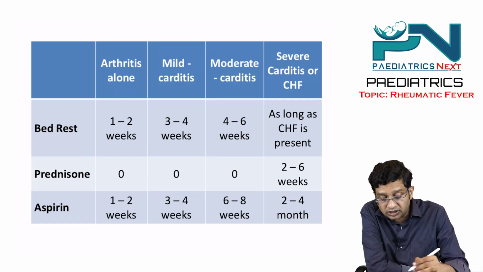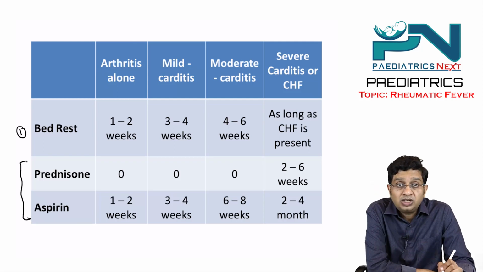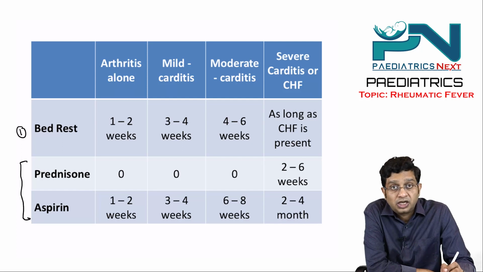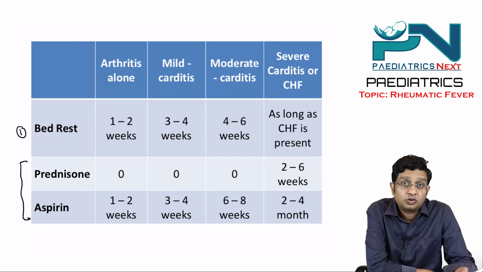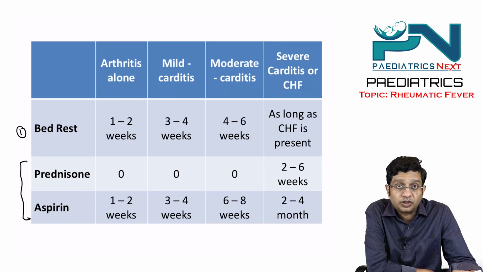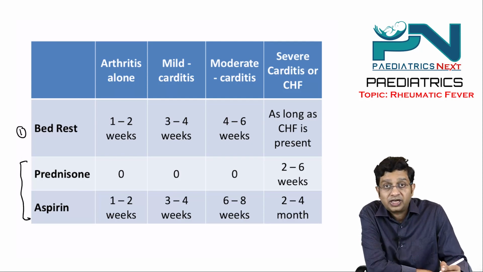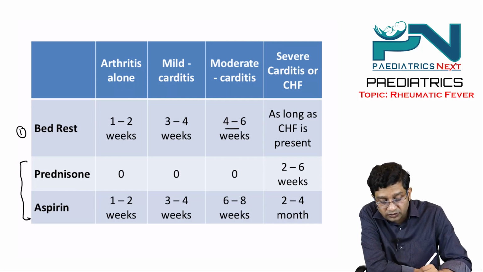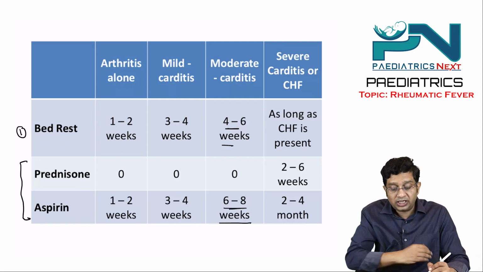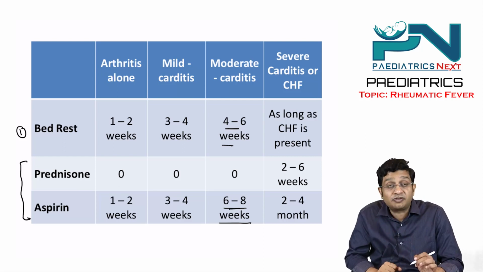Three things, first important is the bed rest and second is the anti-inflammation. So anti-inflammation is by prednisone and aspirin, and according to the literature, if there is arthritis alone, bed rest is also for 1 to 2 weeks and aspirin is also for 1 to 2 weeks. But if it is mild carditis, it is 3 to 4 weeks bed rest, 3 to 4 weeks aspirin. Moderate carditis is 4 to 6 weeks of bed rest and 6 to 8 weeks of aspirin. And in severe carditis or CHF, the bed rest is as long as the CHF is present, and